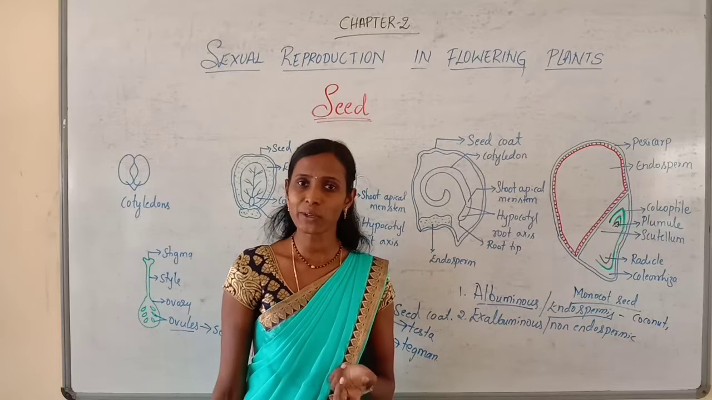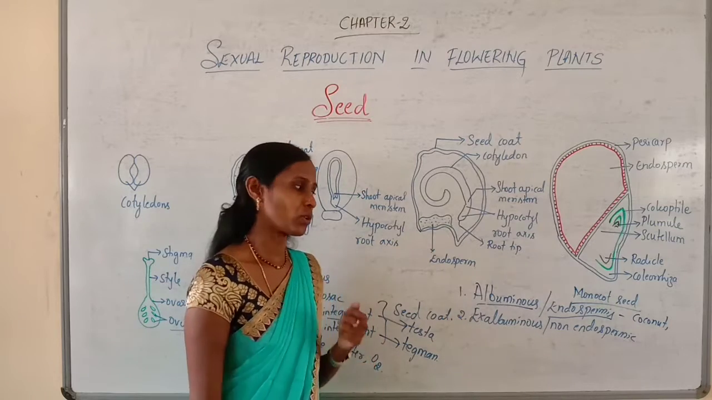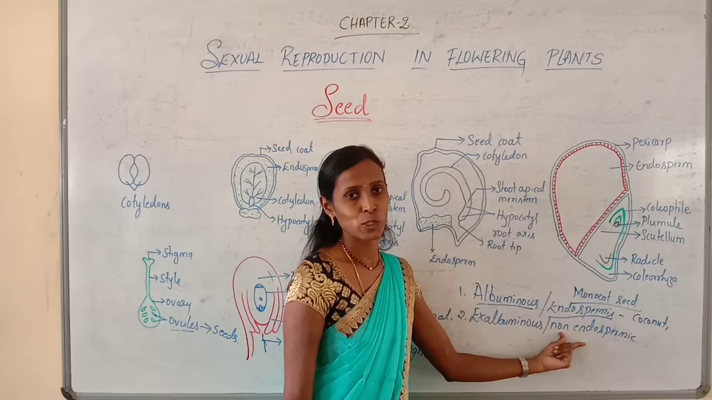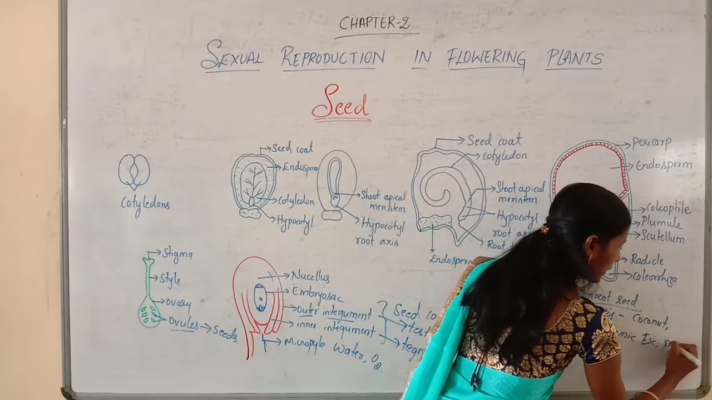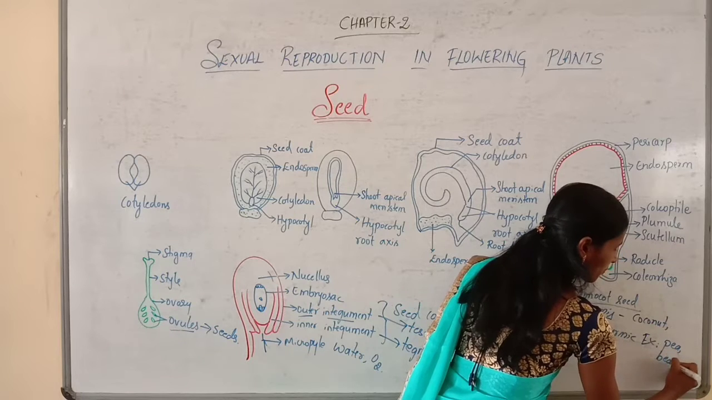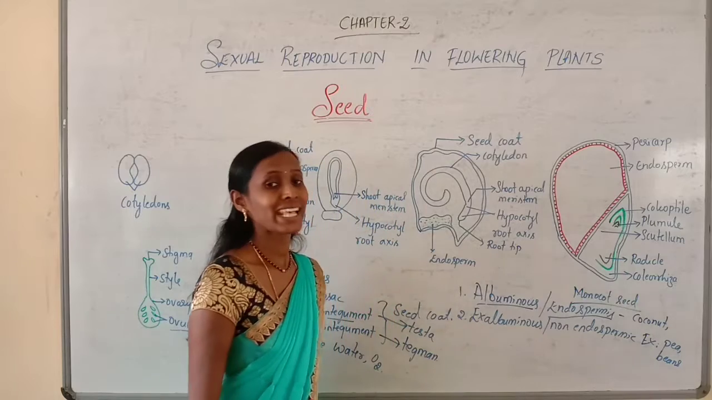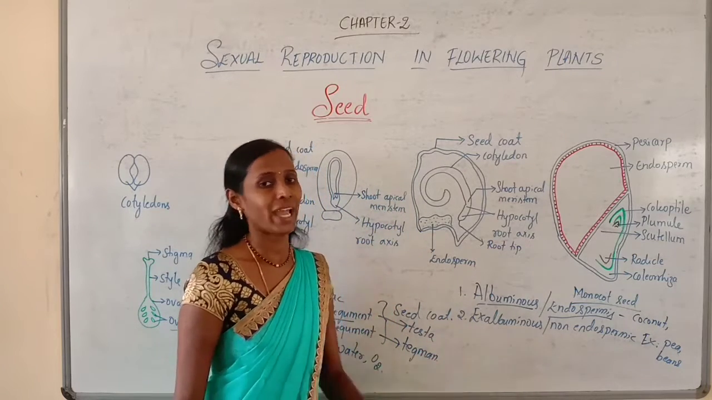Why do they not contain endosperm? Because it is completely utilized by the developing embryo. Such seeds are called ex-albuminous or non-endospermic seeds. And examples we can give: pea, beans, groundnut, etc. All these are examples for ex-albuminous seeds, where the seeds do not contain endosperm.